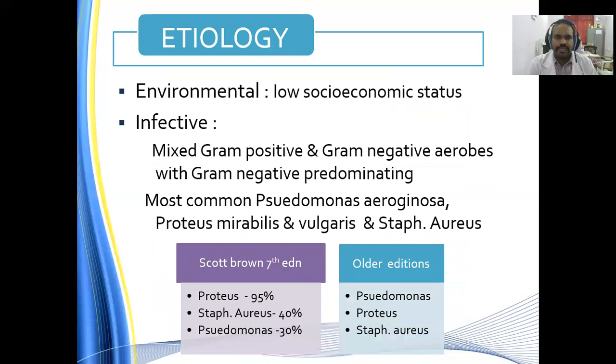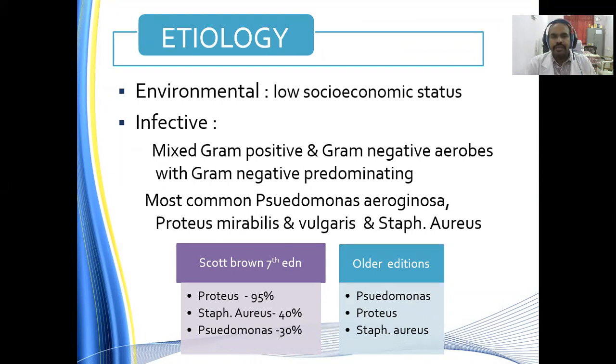Environmental: low socioeconomic status has been documented as one of the important aspects for the development of chronic otitis media. Because of low socioeconomic status, there is so much overcrowding, so much indwelling of people in and around there, and so much cross infection. There is more exposure to upper respiratory tract pathogens, leading to the middle ear cleft and the middle ear as the nidus of infection for this mucosal otitis media to develop.